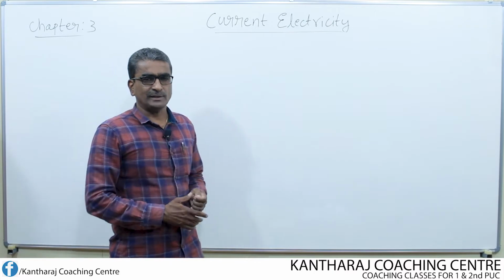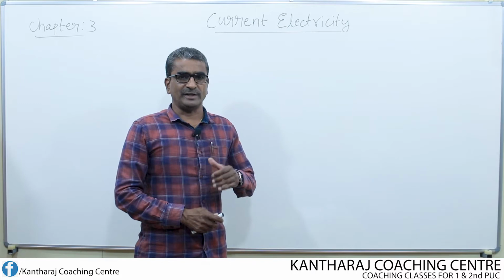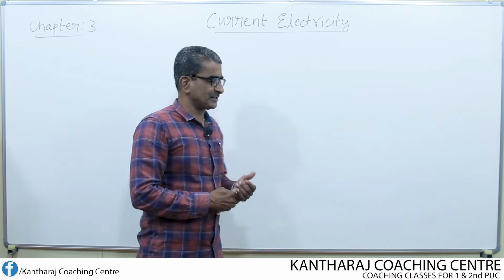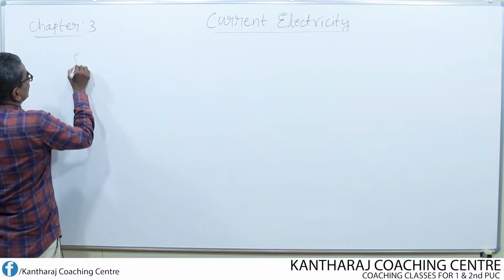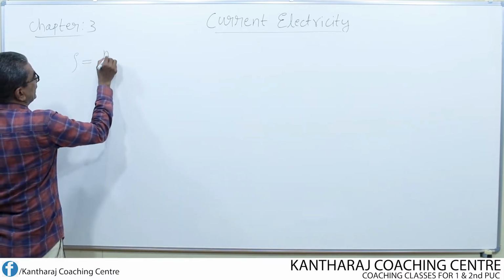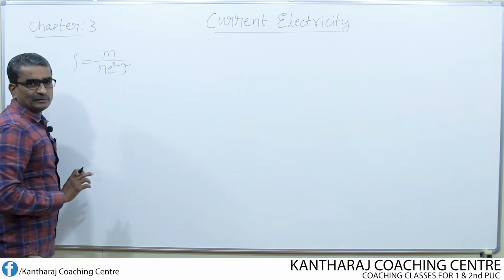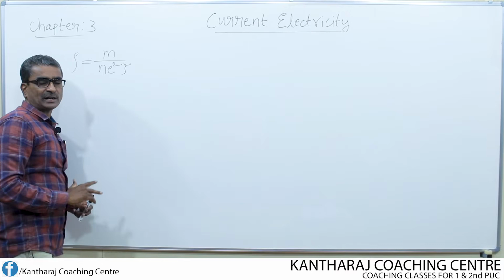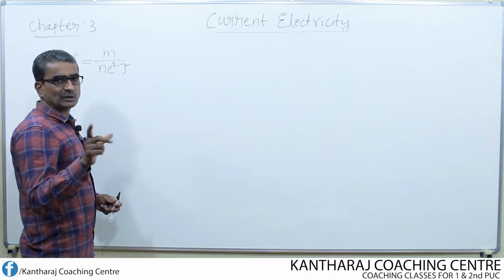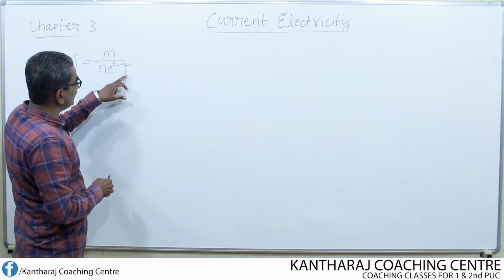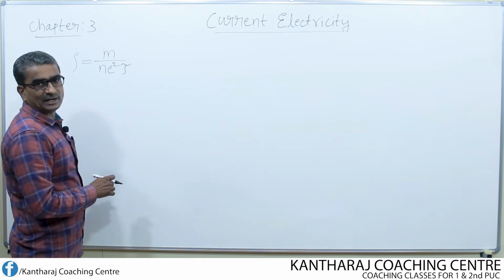Now let us see what happens to the resistivity of a semiconductor when temperature is increased. Once again, we shall consider the equation that resistivity is equal to m divided by n e squared tau. We know that on increasing the temperature of either a conductor or a semiconductor, only two physical quantities are going to change. One is relaxation time and another one is the density of electrons.